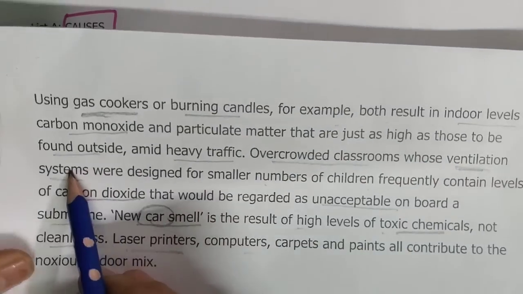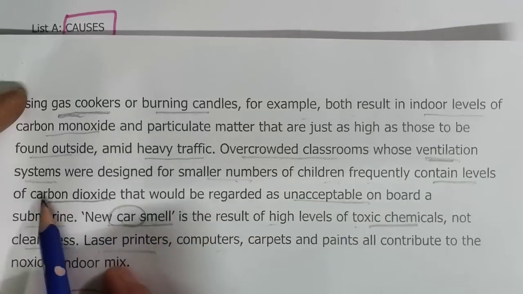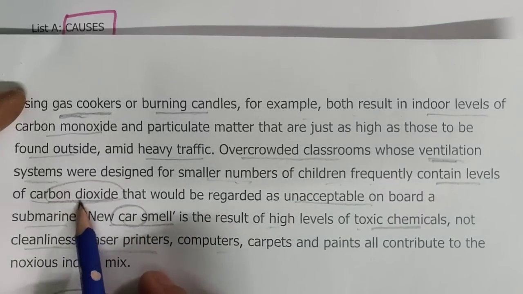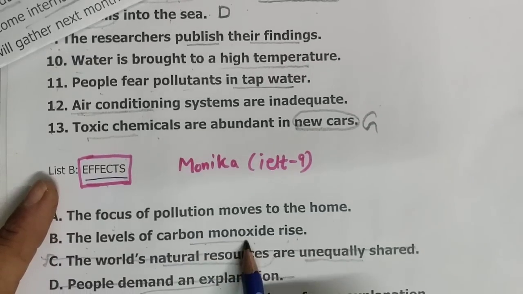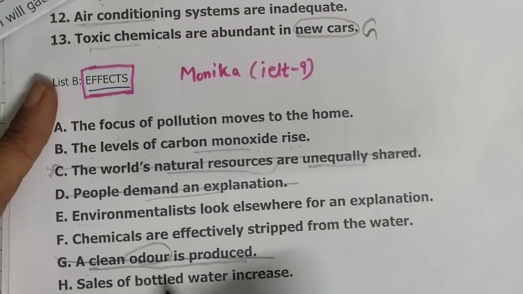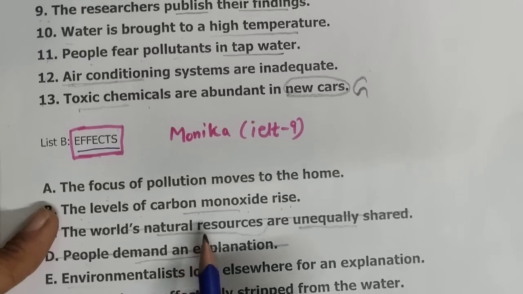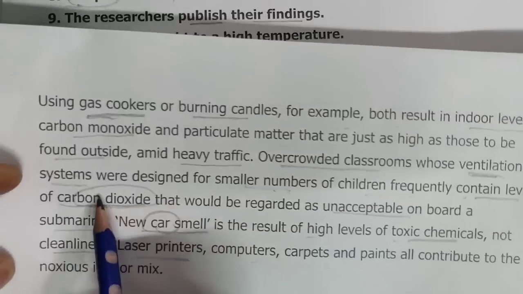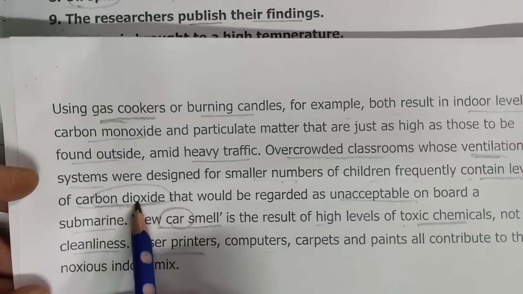Ventilation systems designed for smaller numbers of children frequently contain levels of carbon dioxide. This word is here, carbon dioxide. I have read carbon monoxide, no, carbon dioxide. So where have I read carbon dioxide? Just a minute. Contains level of, yes, carbon dioxide. Yes, we need to find carbon dioxide.